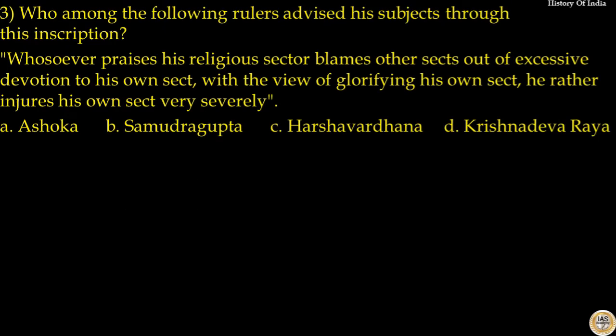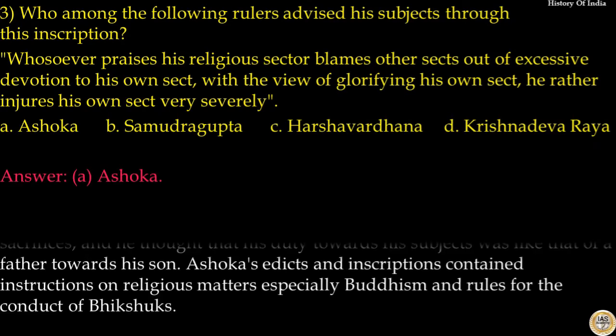Question number 3. Who among the following rulers advised his subjects through this inscription? Whosoever praises his religious sect, blames other sects out of excessive devotion to his own sect, with a view of glorifying his own sect, he rather injures his own sect very severely. Options are Ashoka, Samudragupta, Harshavardhana, Krishnadevaraya. The answer to this question is option A, Ashoka.